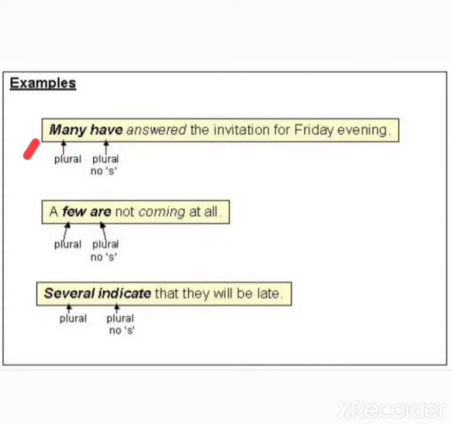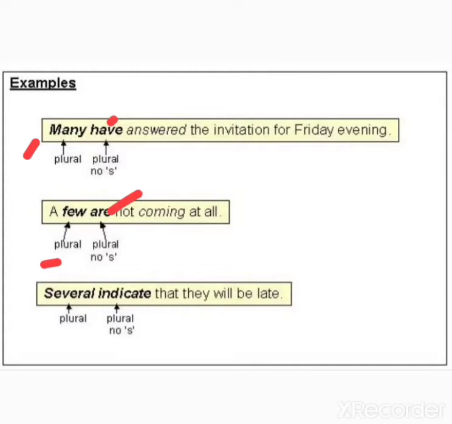Many have answered. Here the word many is always associated with plural form. So many have answered the invitation for Friday evening. A few are not coming at all. A few, it is plural in number, so that is why are. Few are not coming at all.